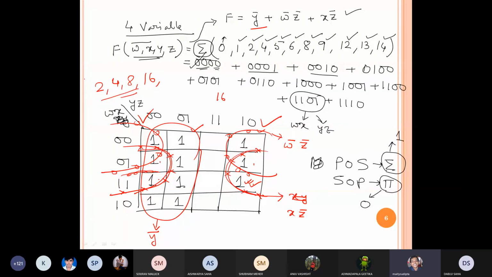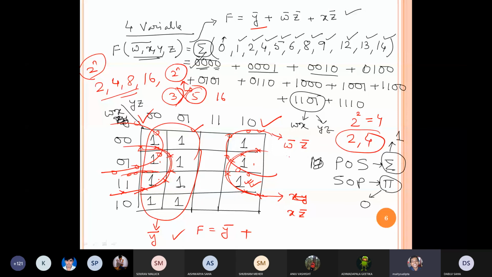The thing is that groups should be formed in the 2 to the power n format. We cannot take 3 members. We cannot make 5 members because we cannot write those as a 2 to the power n format. So it is not accepted. So 2, 4, 8, 16 are possible. In a two variable problem, 2 to the power 2 means 4. So my final result is f equal to y bar plus w bar z bar plus x z bar.